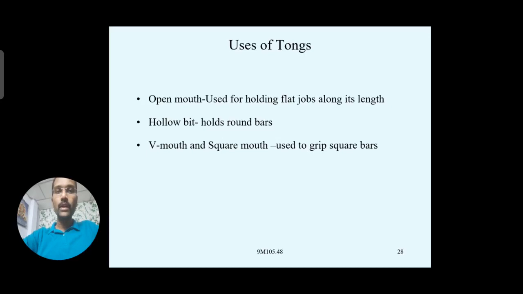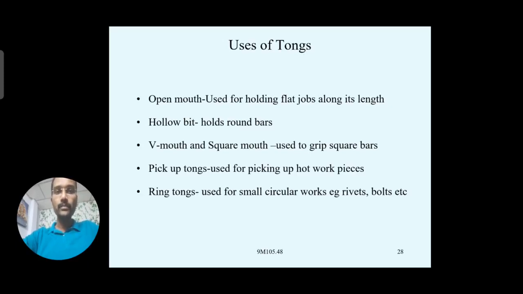And V and square mouth, the name itself gives the purpose: used to grip square bars or V type projected bars, or triangular objects. And pickup tongs are used for picking up the hot work pieces, as we have seen.